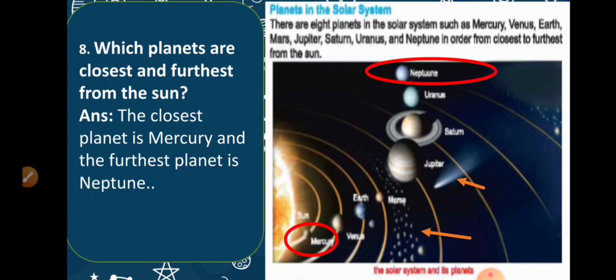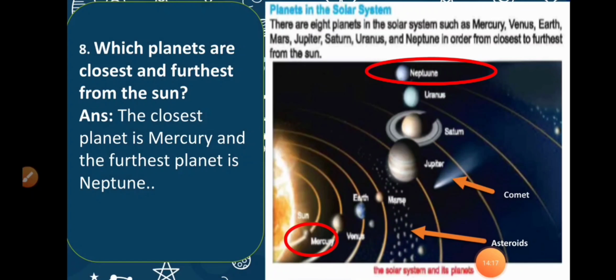So, now I have given 2 arrows. Look into this. First one, this white star. This is mainly made up of dust and it moves with a very high speed, huge speed. That's why it shows like a tail, and this tail is also made up of gas, and this thing is called a comet. I hope now you know how a comet looks like, right? Now this one. Can you see the rock-like things between Jupiter and Mars? Yes. These are called asteroids. These are seen between Jupiter and Mars. This also moves around the sun.